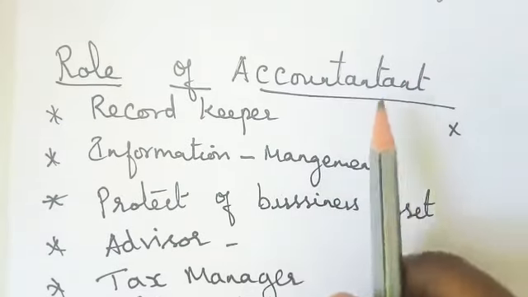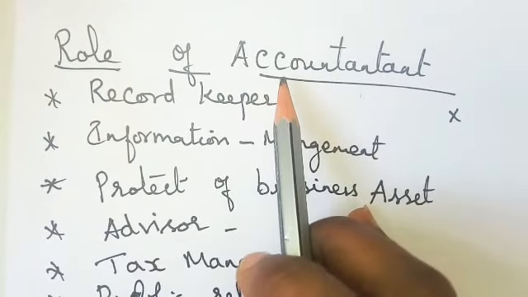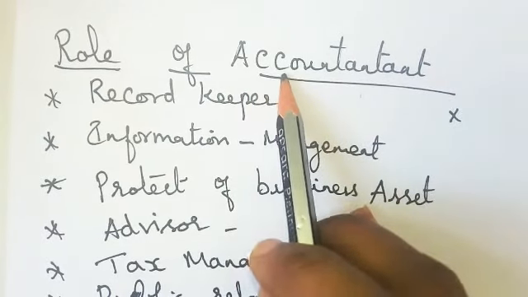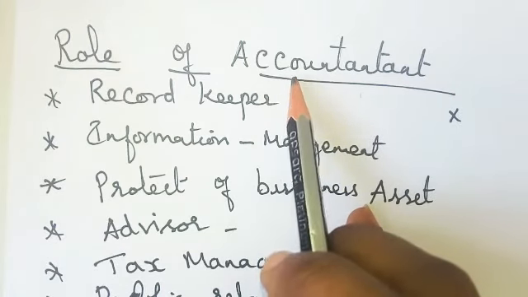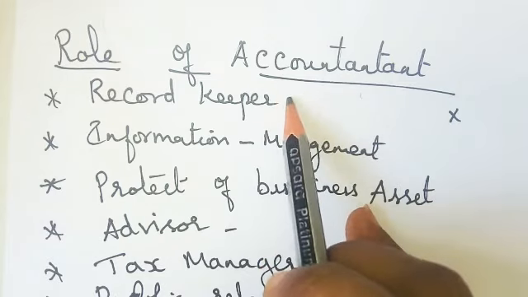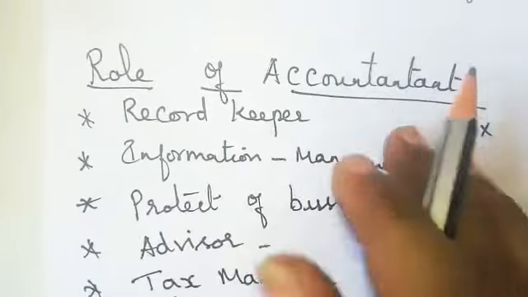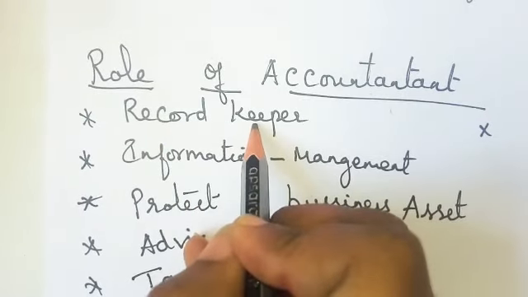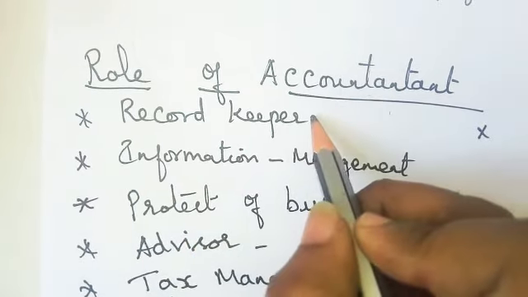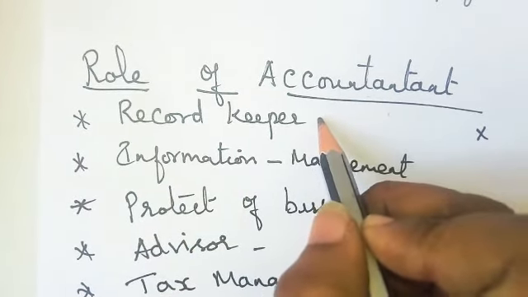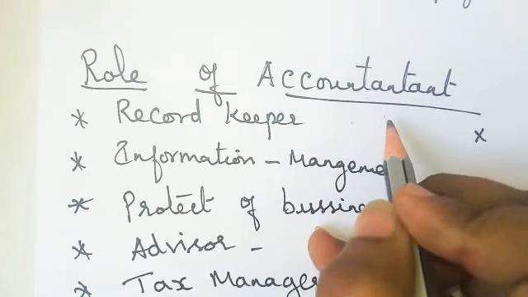Next is the role of an accountant. What will this accountant do? Accountant means the person who maintains and writes all the cash transactions and non-cash transactions of all the account details in your company. That person is called an accountant. He will record all the records of your cash step by step, so that no mistake will be there. Step by step he will write, and an accurate status of your business will be known.